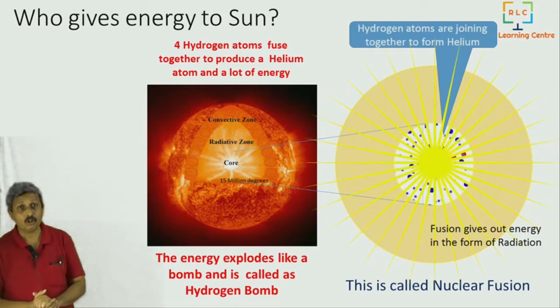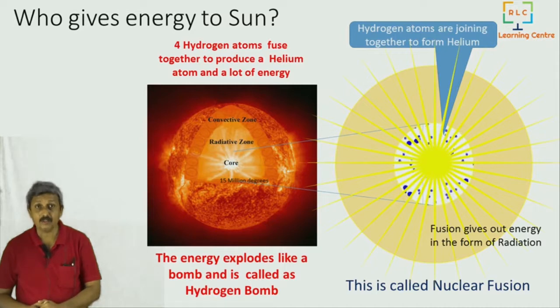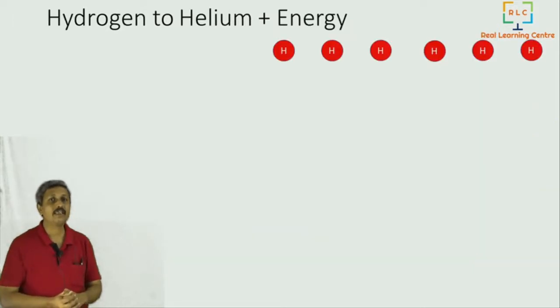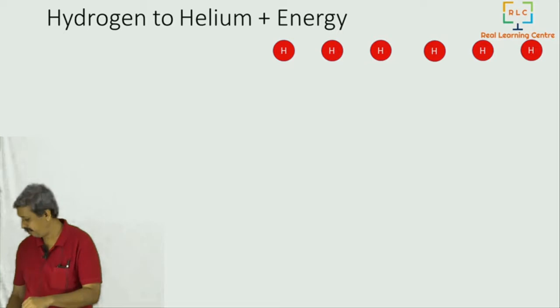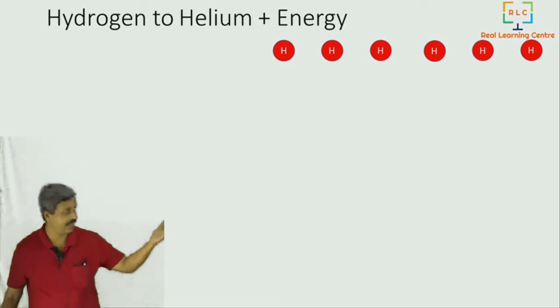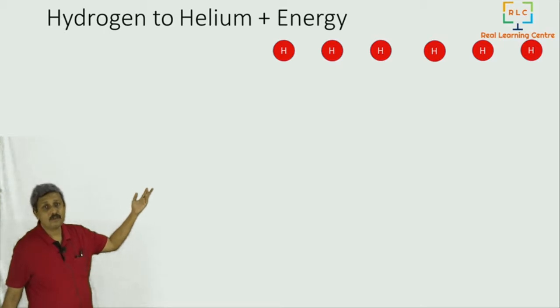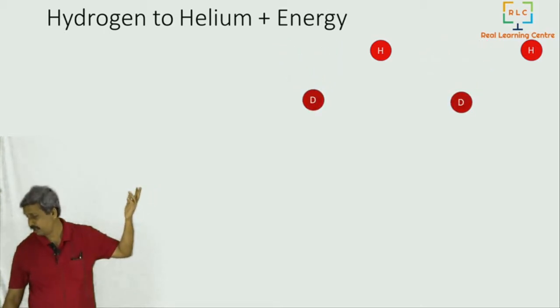Now let's go into a little more detail on how helium plus energy gets released from hydrogen. If you take 6 hydrogen atoms, 2 of them combine together to form what we call deuterium.